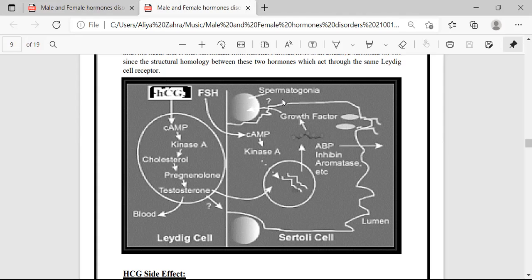Luteinizing hormone mainly functions to stimulate testosterone secretion from the Leydig cells. So the luteinizing hormone that is released has a function in the release of testosterone from Leydig cells. The next is follicle stimulating hormone, which stimulates the Sertoli cells to facilitate germ cell differentiation.